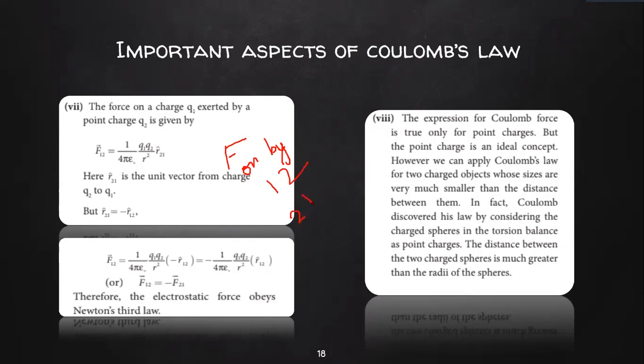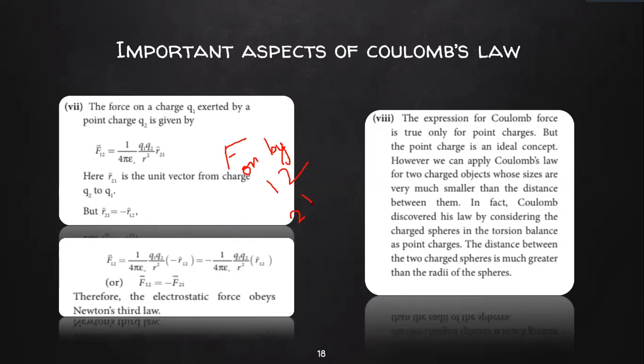So the force on a charge Q1 exerted by a point charge Q2 is written as F12. And as you can see, you have a unit vector R21. F21 and F12 are in opposite directions, which means for every action there is an equal and opposite reaction, and this obeys Newton's third law.